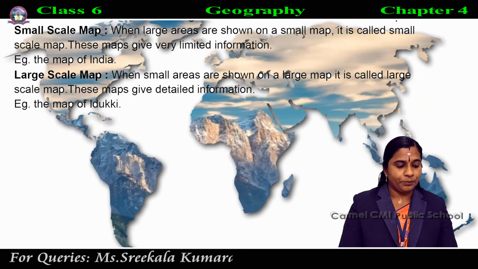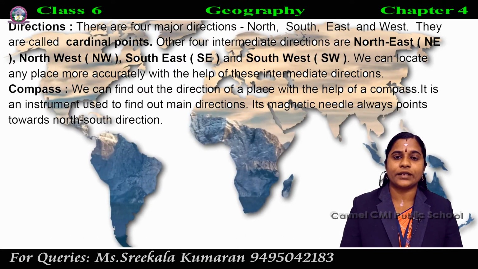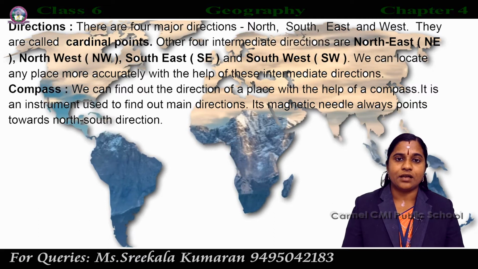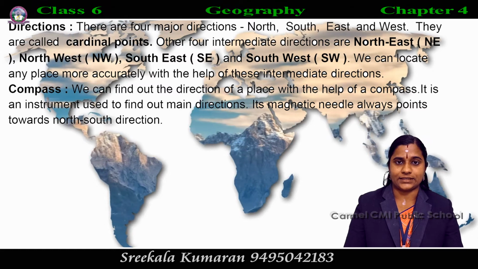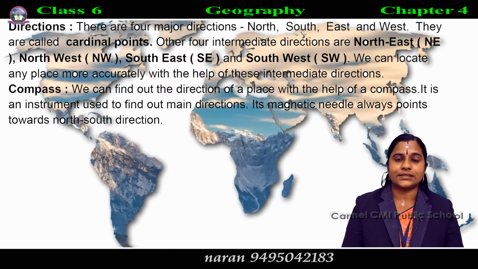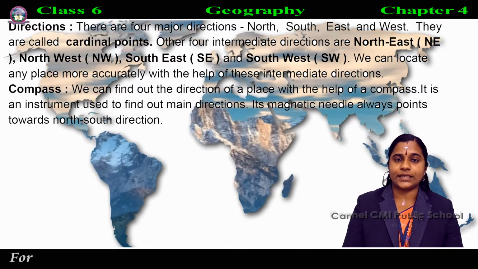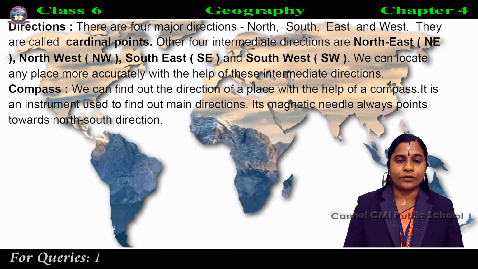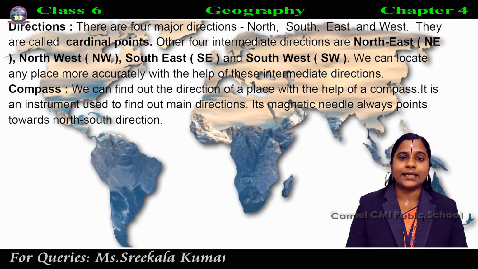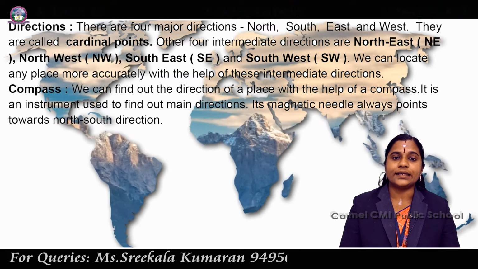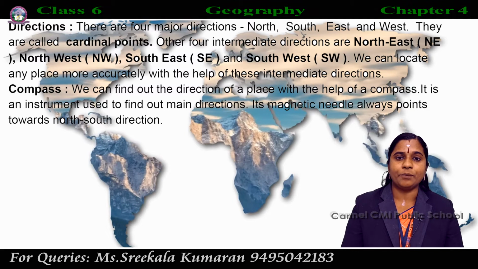Then next point is directions. The second component of a map is directions. Already you studied that there are 4 main directions. Which are they? North, south, east and west. These are known as main or major directions. These main directions are known as cardinal points.